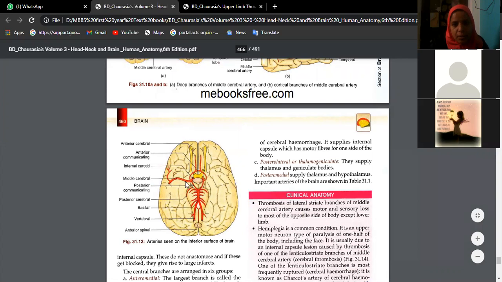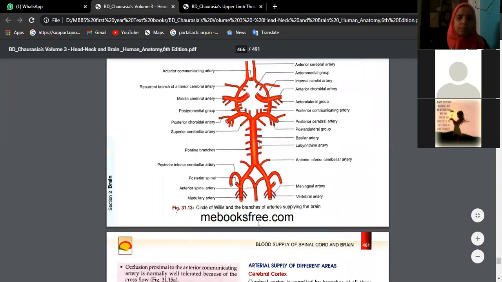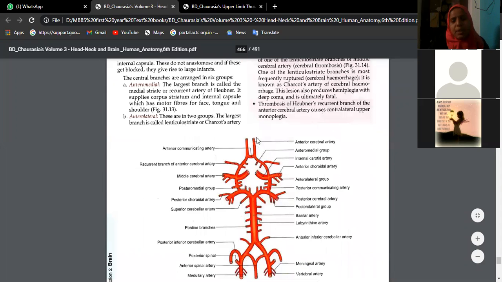This is the internal carotid artery. The artery which goes like this is the middle cerebral. The artery which goes to the front is the anterior cerebral. Then we have two vertebral arteries which will join to form the basilar artery. Here we have the posterior cerebral. See, this whole thing is the circle of Willis.